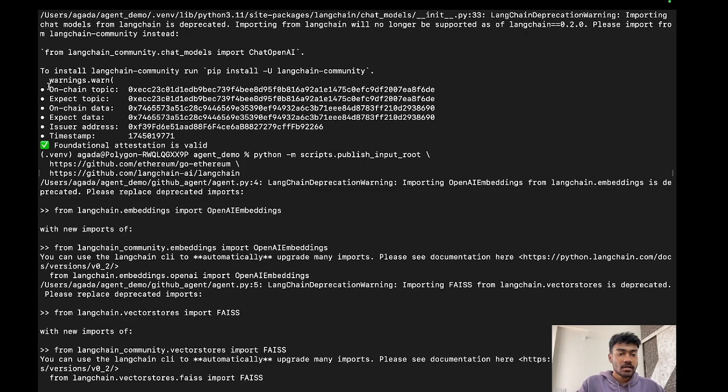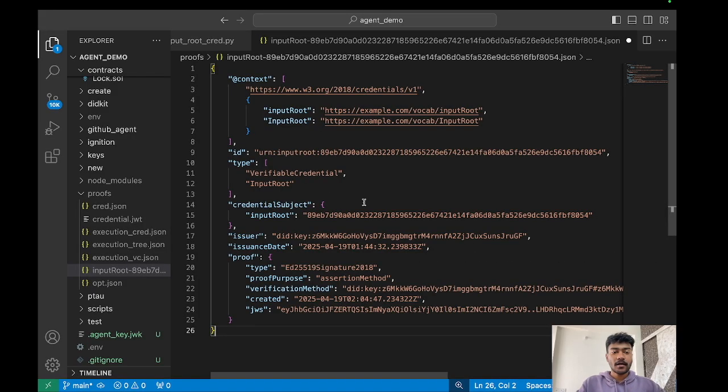So we are seeing here that we have verified the on-chain foundation attestation. Next part is input hashing and verifiable credential. Before the AI agent processes anything, we hash the raw inputs, here the readme text, into an input root. We then wrap it into a verifiable credential using the DID kit. This credential proves that I used exactly these inputs without revealing the data on chain. Verifying it locally shows a clean proof check with no errors. This is the input root that we have generated.